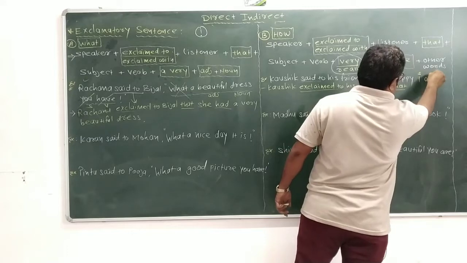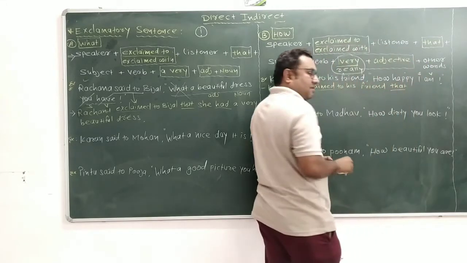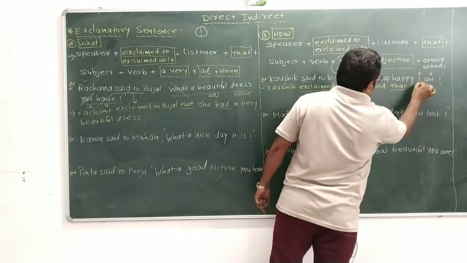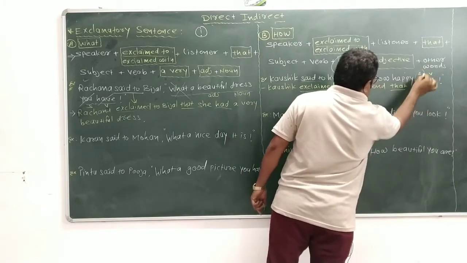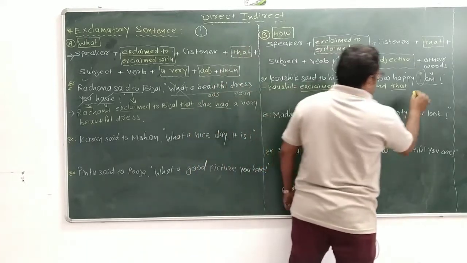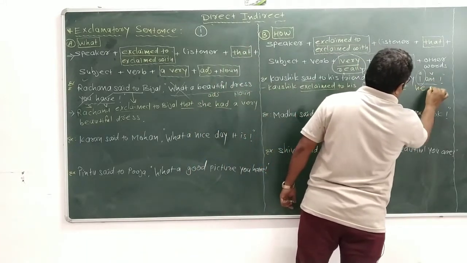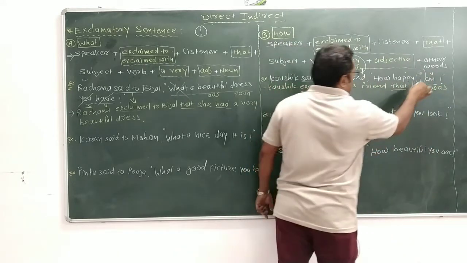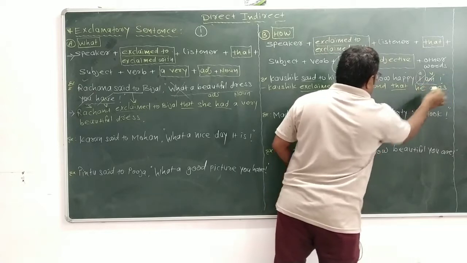So subject, verb, then the other words, an adjective. First of all, I am. I means Kaushik, and Kaushik means he. Am, is, was, were: so complete, he was. I am, he was.